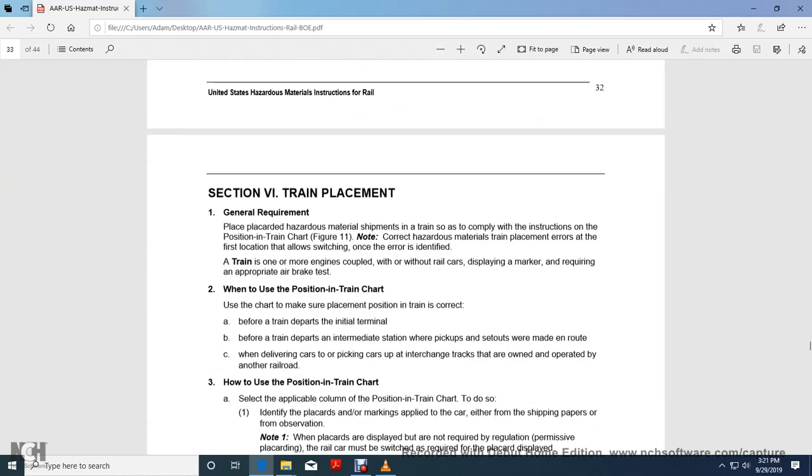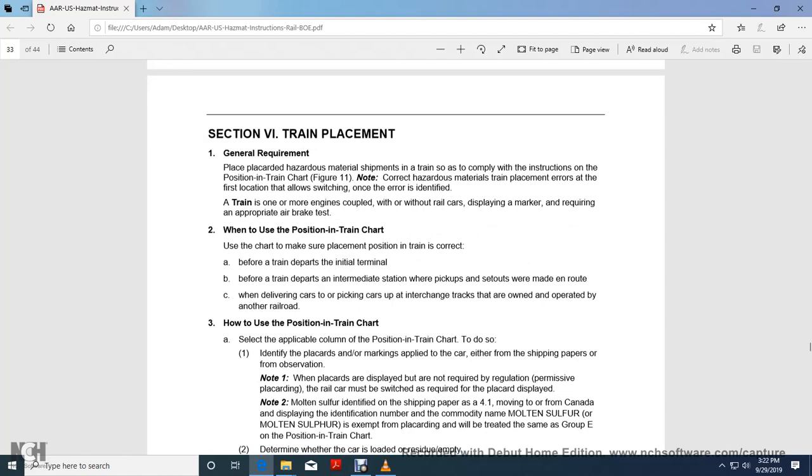Section 6, Train Placement. General requirement. The placement of a placarded hazardous material shipment in the train must comply with the instructions in the position in train chart, figure 11. Note the correction of a hazardous material train placement error at the first location allowing the switching, once the error is identified. A train with one or more engines coupled without rail cars displaying a marker requirement is appropriate with the brake test. 2. When you view the position in train chart, make sure the placement in the train is correct before the train departs from the initial terminal, before the train departs from the intermediate station with pickups or set outs made en route.